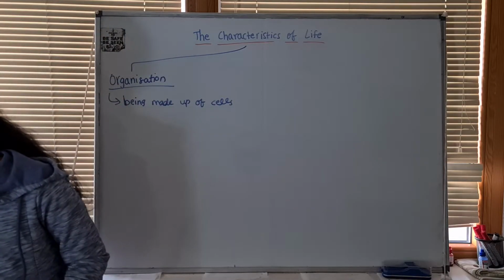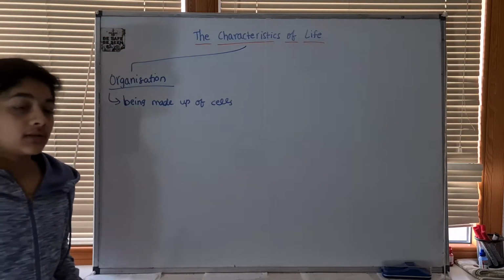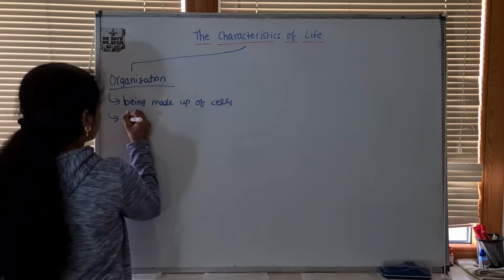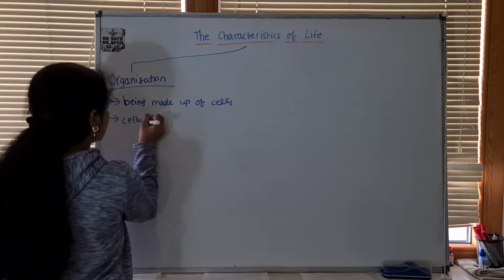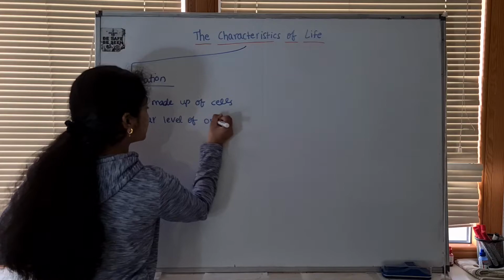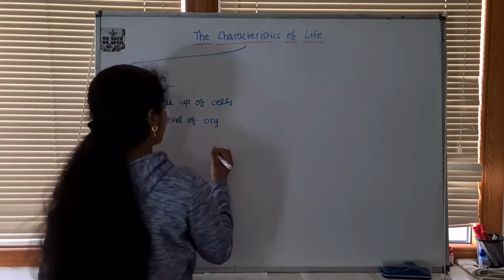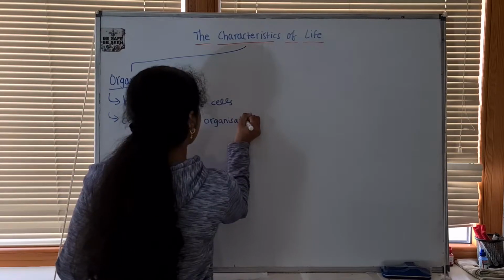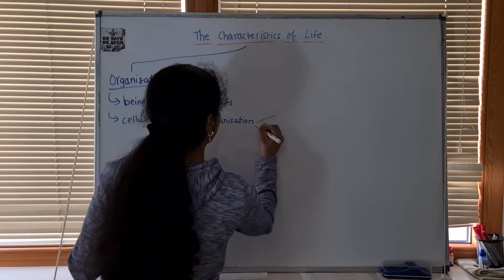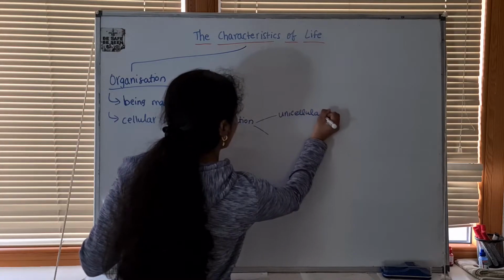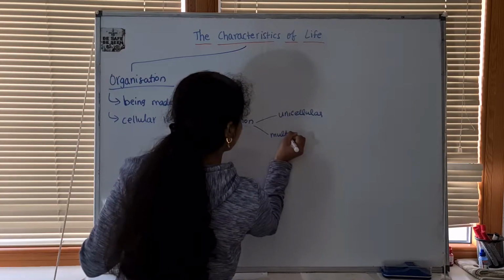Now, there are some organisms which are made up of just a single cell. So, cellular level of organization. Such organisms are called unicellular organisms. So there's unicellular and multicellular.